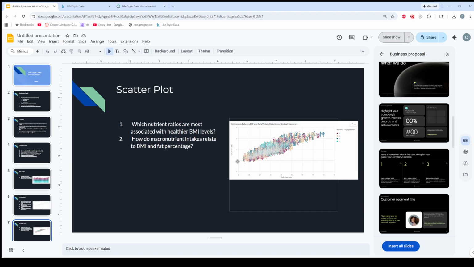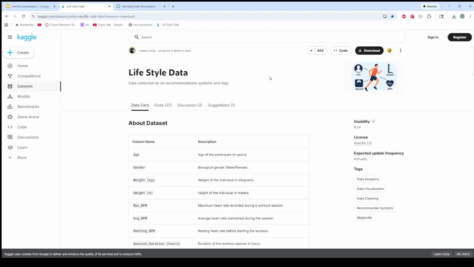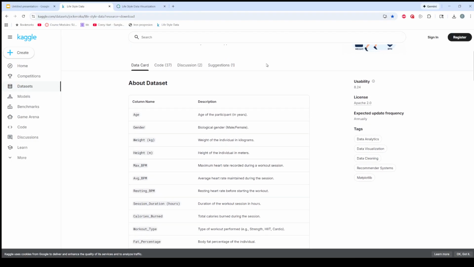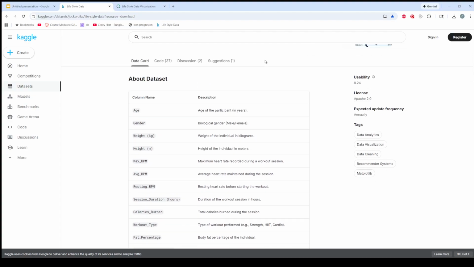So those are just some previews, but we're going to go into the actual data itself and the data source that I gathered it from. I found this data set on Kaggle. It is called the lifestyle data. It came up on the site about a month or two ago, I think, and I chose it for two different reasons.